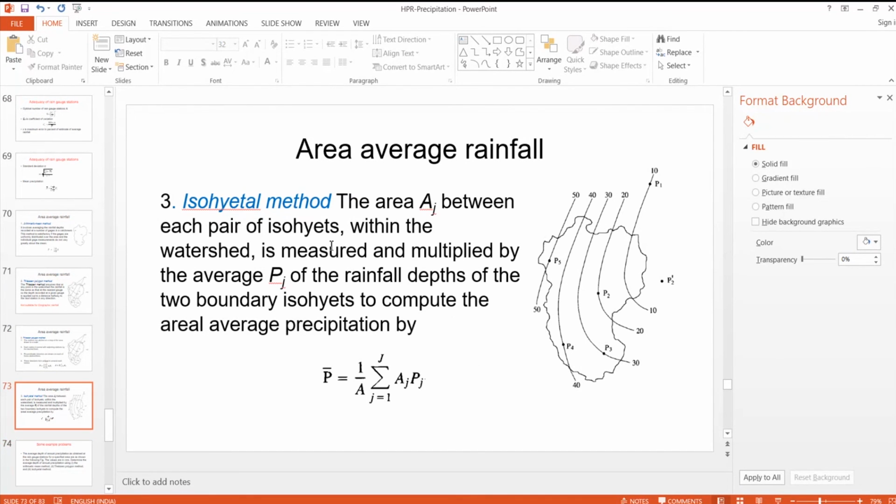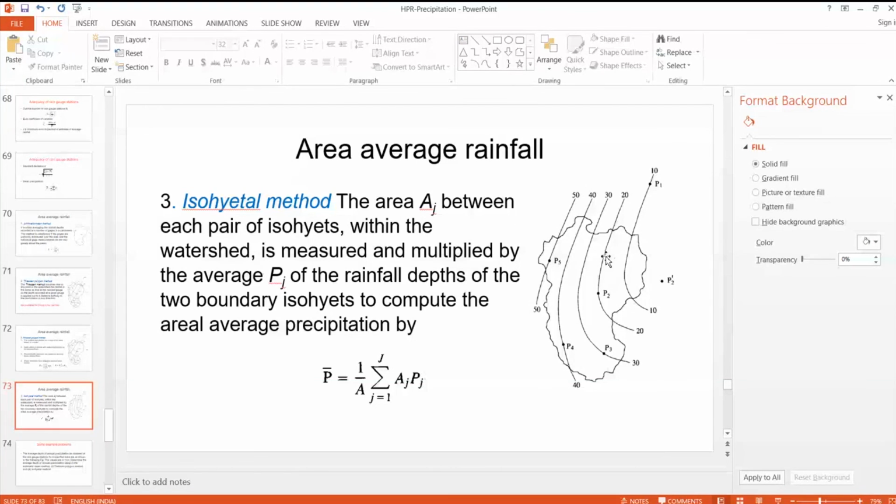The third method is the isohyetal method. In the isohyetal method, we draw isohyets. An isohyet is nothing but a contour line of constant rainfall. Along this line there is a constant rainfall, and this is another isohyet. Along this line the rainfall is 10 centimeter per hour, and along this isohyet the rainfall is 20 centimeter per hour.